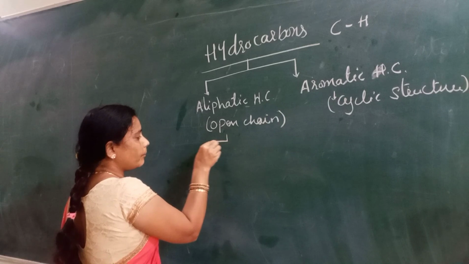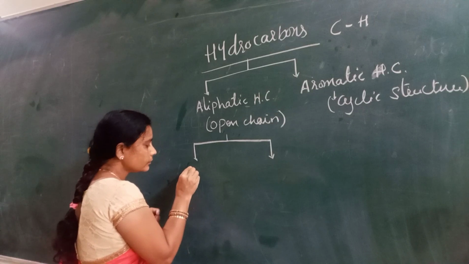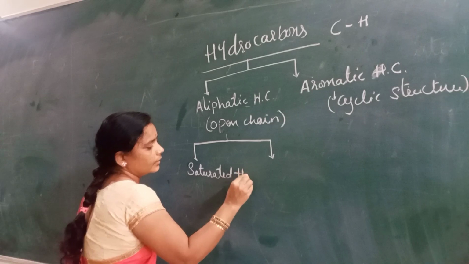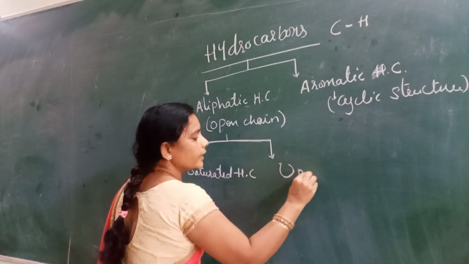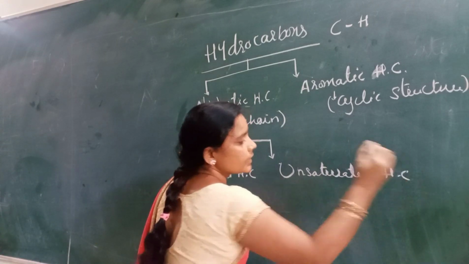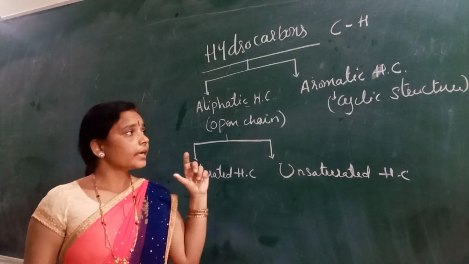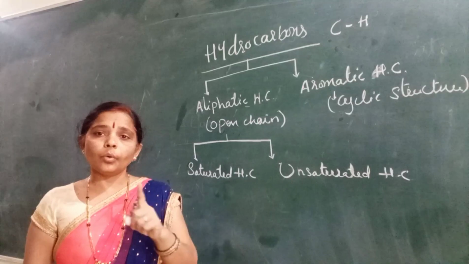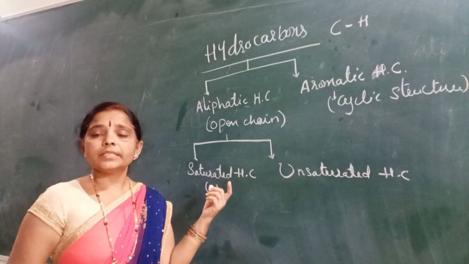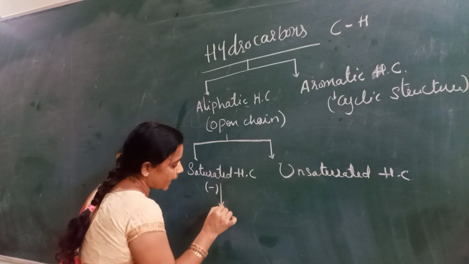Now aliphatic compounds are further divided into two categories: saturated hydrocarbon and unsaturated hydrocarbon. In saturated hydrocarbons, carbon is combining with hydrogen only with single bonds. So single bond compounds are considered saturated hydrocarbons. They are further called alkanes.